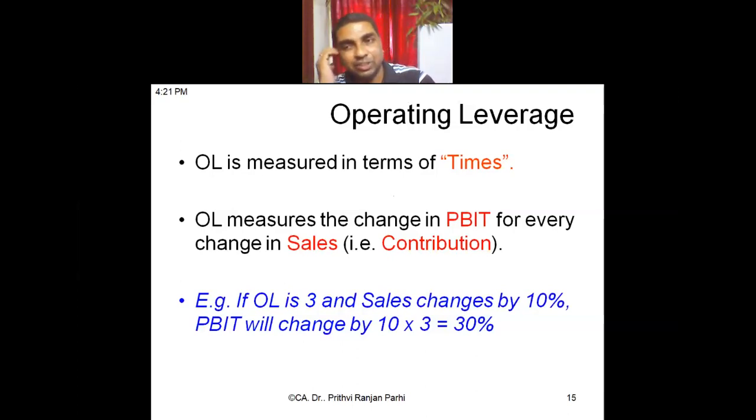And sales and contributions are directly proportional. That means if sales increase by 10%, contribution will also increase by 10%. So OL also expresses the relationship between sales and PBIT. It tells what effect an increase in sales will have on PBIT. Now if OL is 3, suppose we have calculated OL is 3.